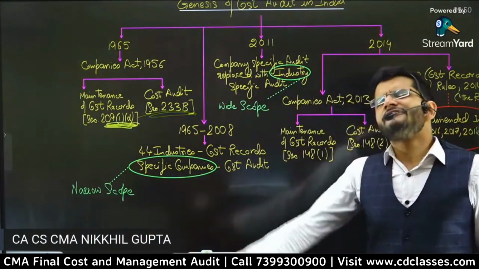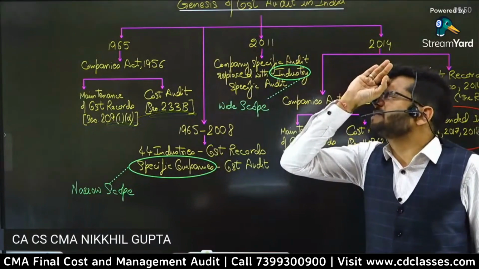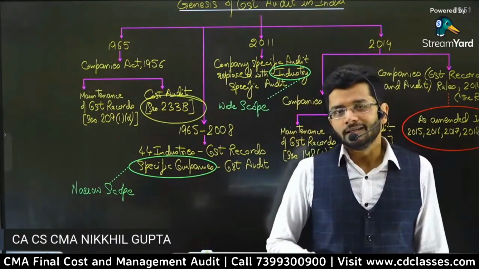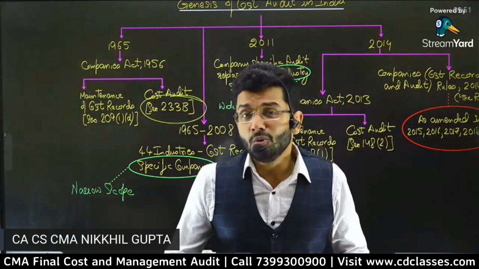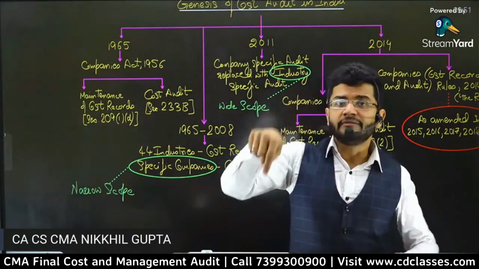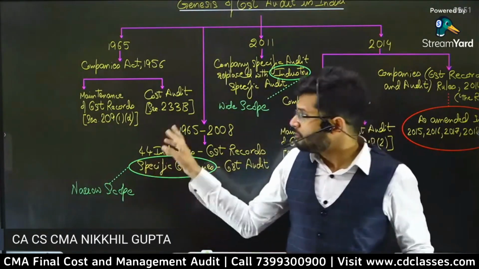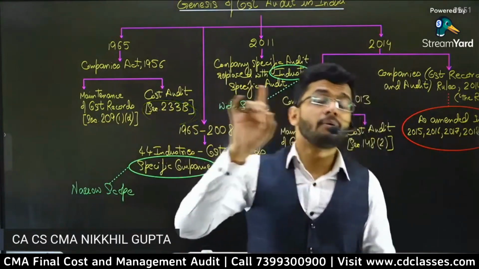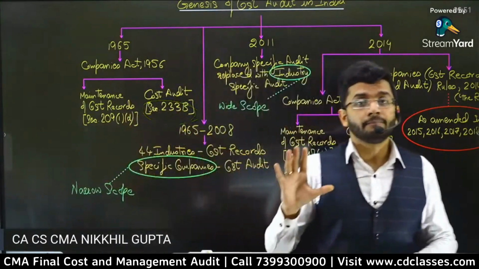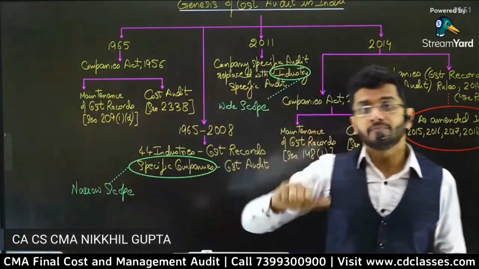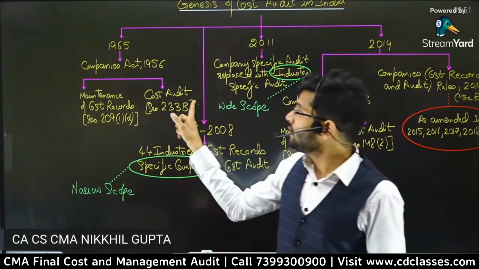And guys, a very interesting amendment was brought in section 233B. Okay, 233B had a proviso. What were the wordings of that proviso? Please listen to the wordings of that proviso and then tell me whether that proviso was bad or good. The proviso to section 233B said that, provided that if a sufficient number of cost accountants are not there, then cost audit may be granted to chartered accountants. This was a proviso in the erstwhile section 233B.